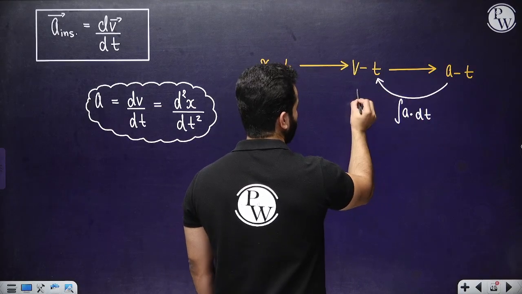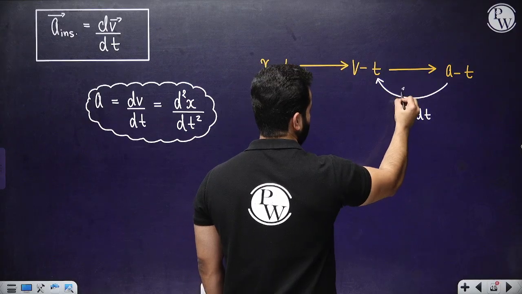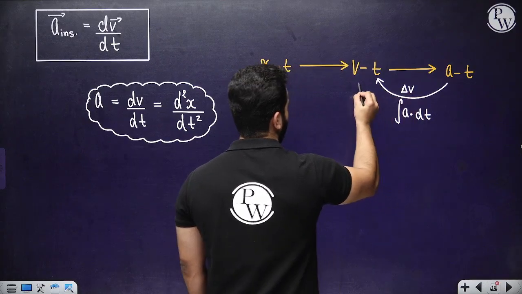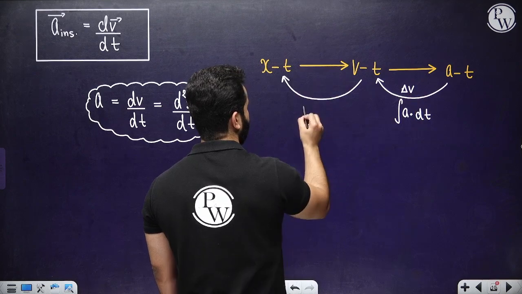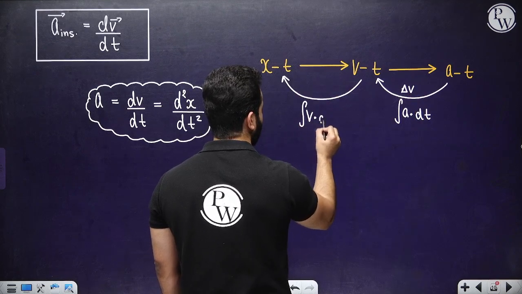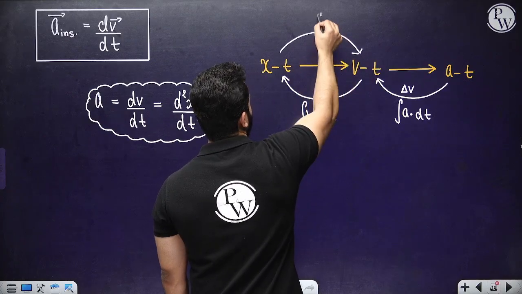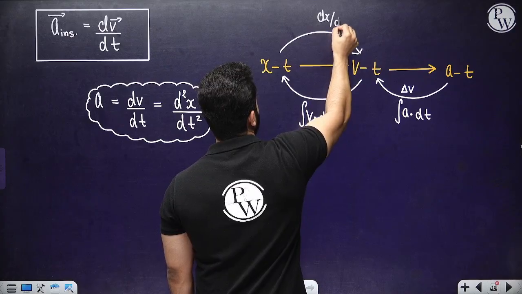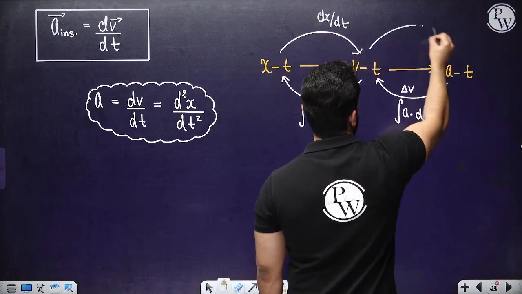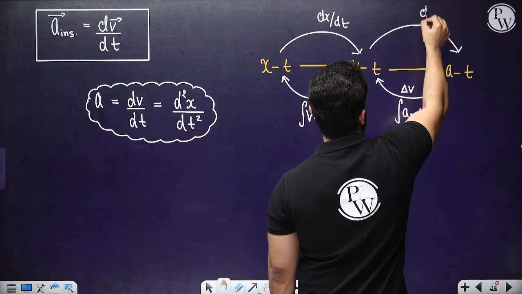That would lead to change in velocity, by the way, right? So this is actually change in velocity. And if you're going to integrate v dot dt, you're going to get displacement, right? So this is what integration means. So dx by dt, and this is dv by dt. So always remember these things.